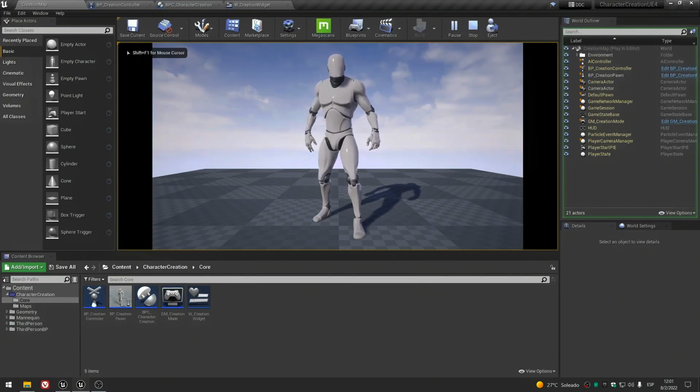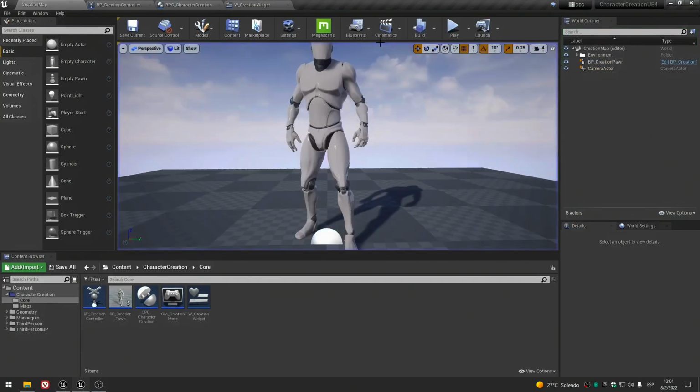We are using the camera. We have possessed the camera, so our eyes are inside the camera. Not only that, I have no control over the location or rotation of this camera. I don't have input, and that's exactly what we want, because in any character creation system you can move the character or the camera. You have a fixed location, and in any case you can zoom in, zoom out the camera, but that's it.